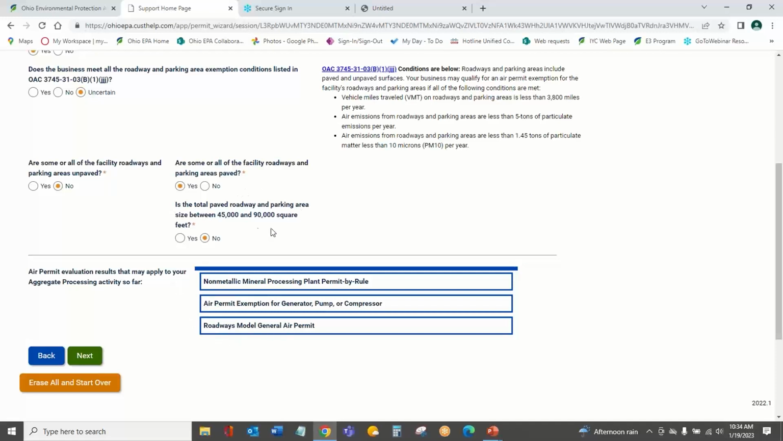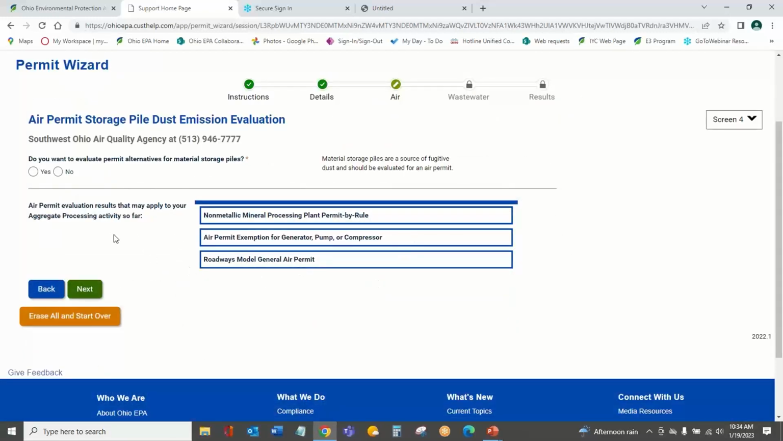So it evaluates each time depending on the answers that I give it. We're going to move on. Now it wants to know, do I want to evaluate permit alternatives for material storage piles?